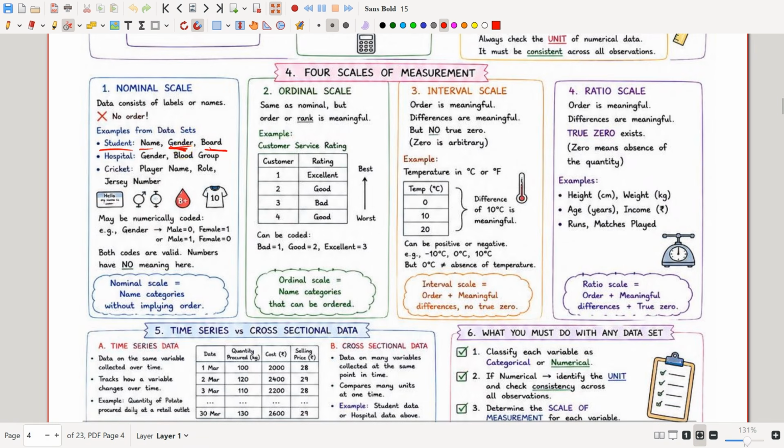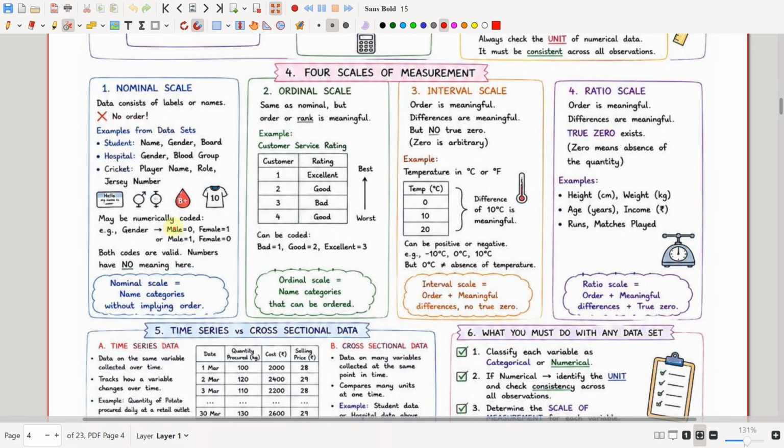You cannot order males first and females first, or females first or males first, right? They are just a representative of their sex. So these things cannot be ordered. And see, jersey number may seem like a number to you, but jersey number is just a representative for that particular player, so it is a nominal scale.